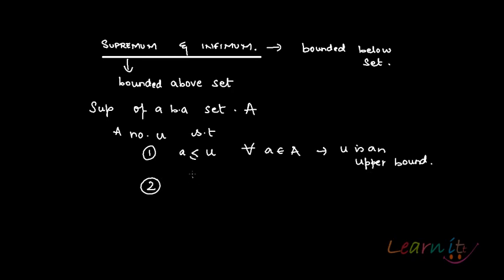Number two, the thing that u needs to satisfy is that u is less than or equal to v for any other upper bound v of A. Okay, so what do we exactly mean by this?